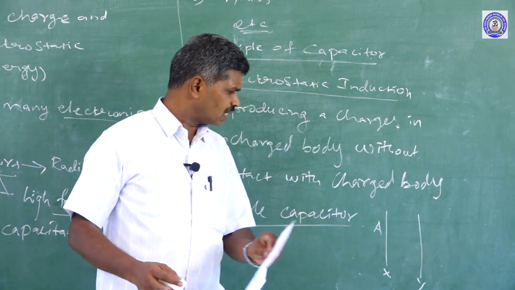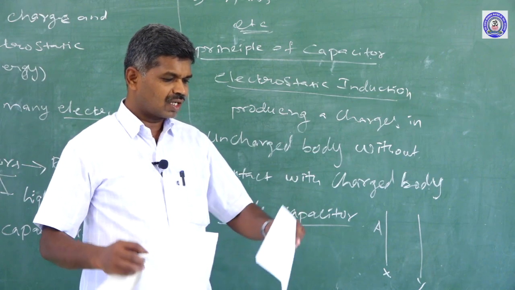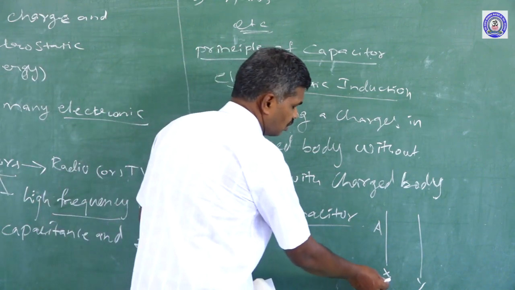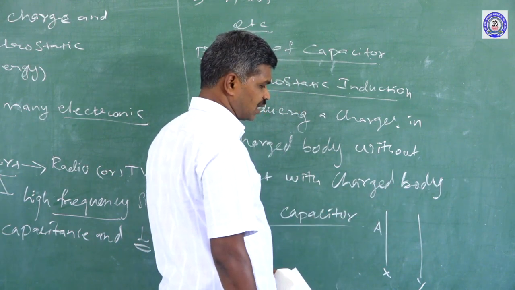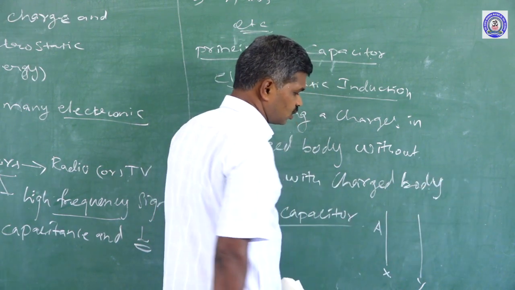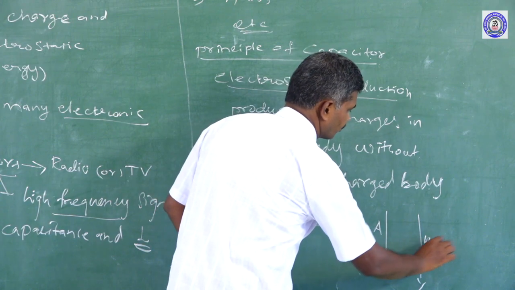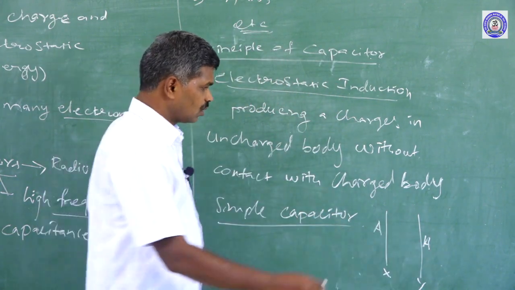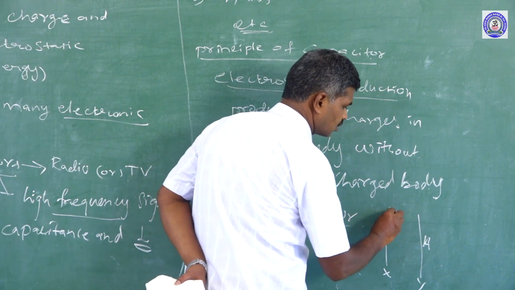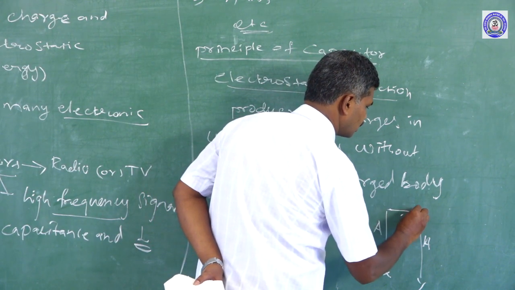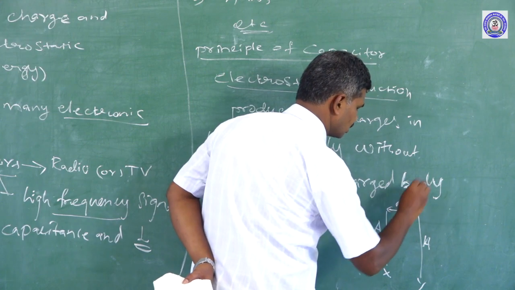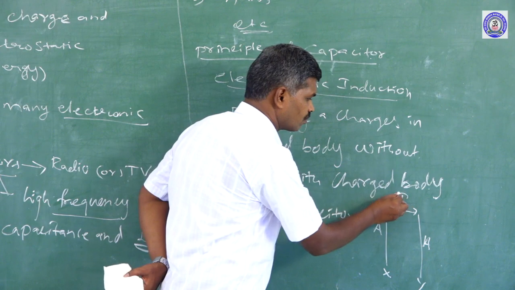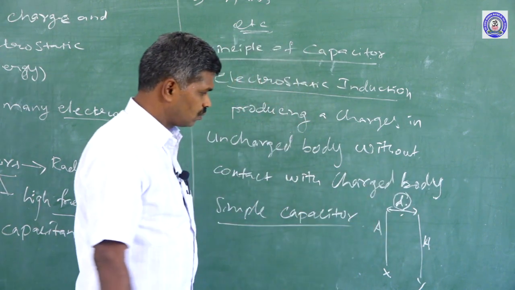Here we take two plates with equal areas. The X plate has surface area A, the Y plate also has surface area A, and they are placed at a short distance d. The d value is very small.